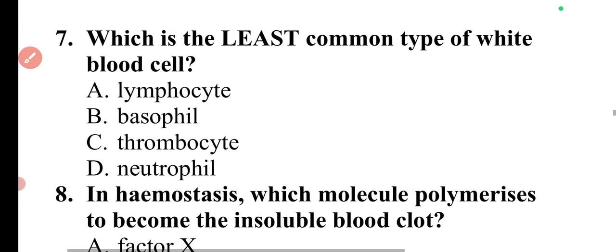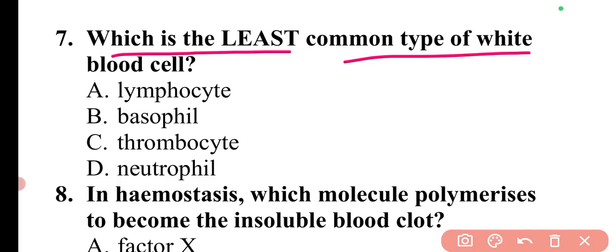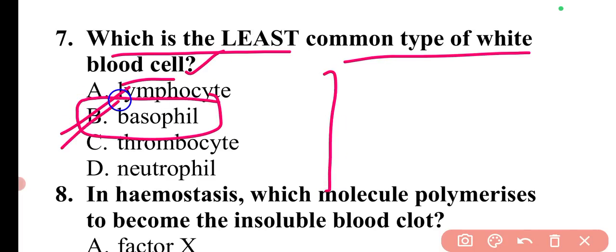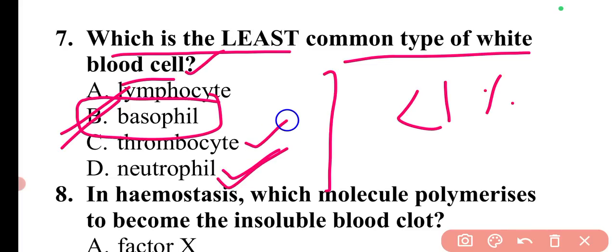Next question is, which is the least common type of white blood cell? The least common type of white blood cell is basophil. So here option B is correct. Less than 1% of WBC are basophils. Neutrophils are the most common type, and thrombocytes are not WBC, and are not even complete cells.